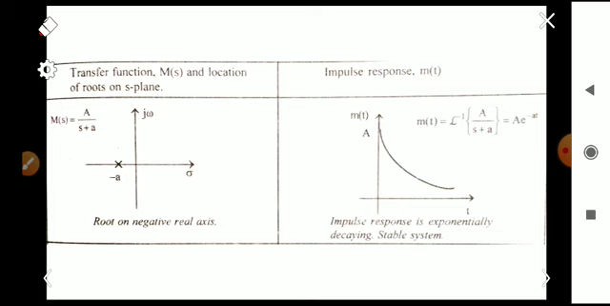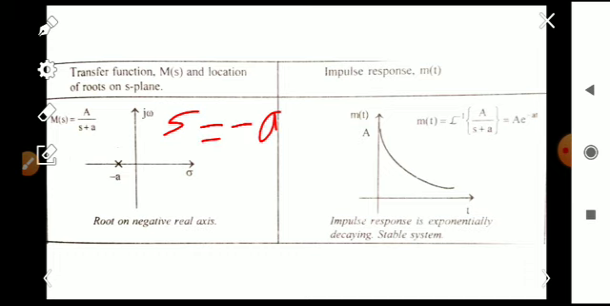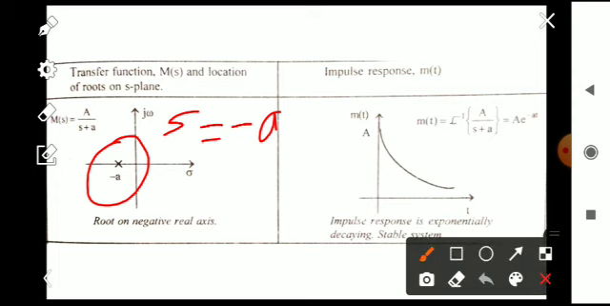So here the first transfer function is a by s plus a. Here we know that the value of s will be equal to minus a. So the pole is located in the left half of the S plane. You can see here, it is located in the left half of the S plane.